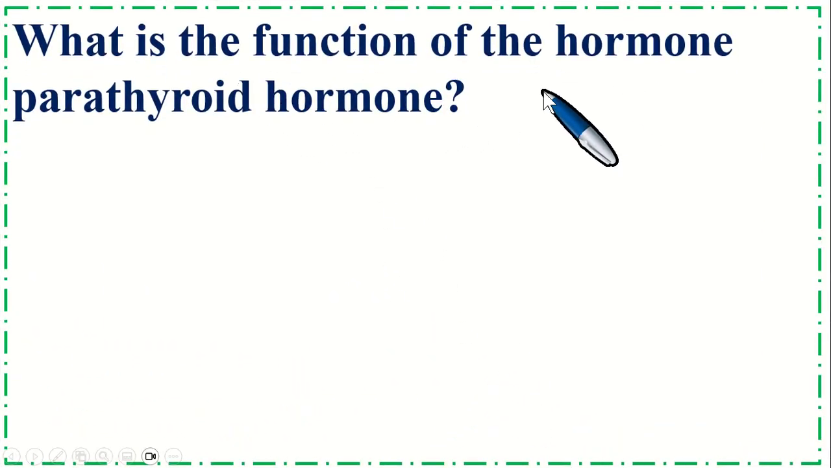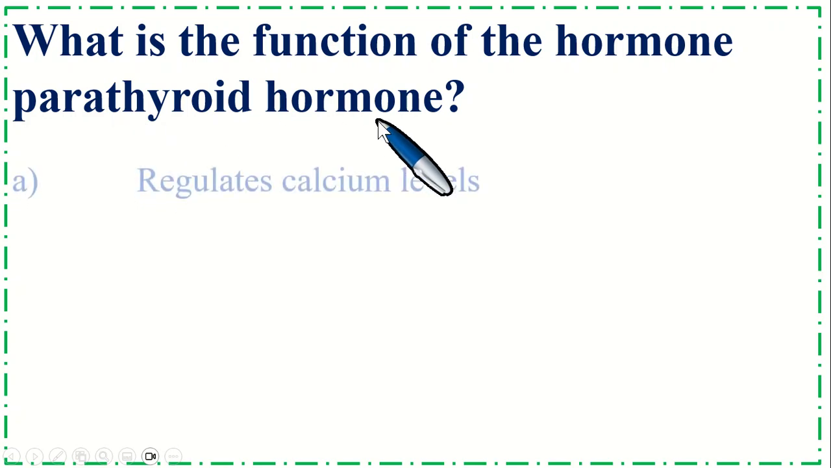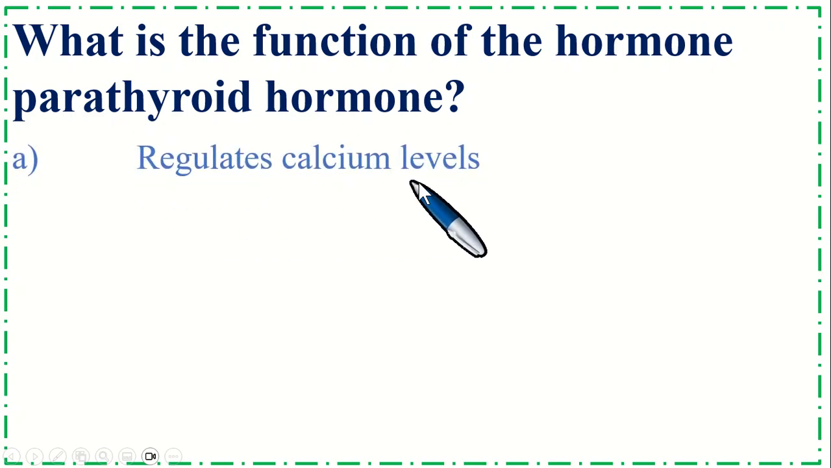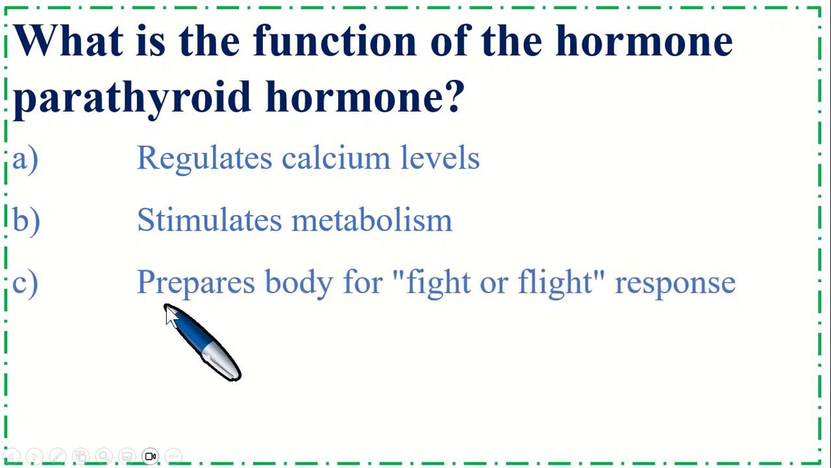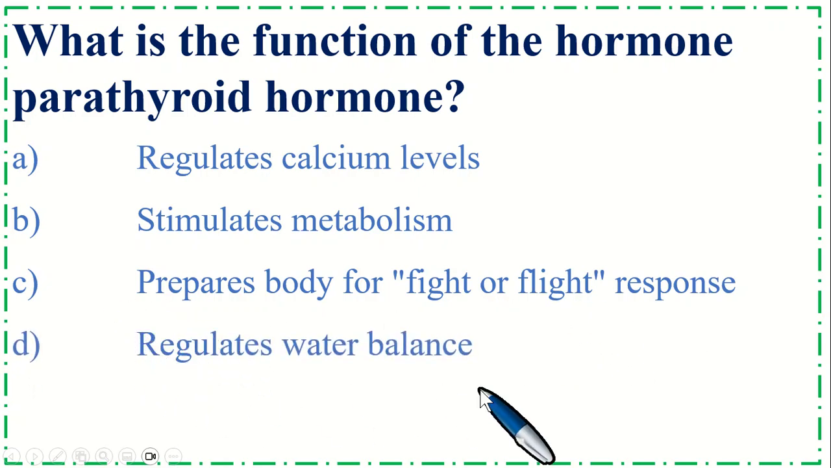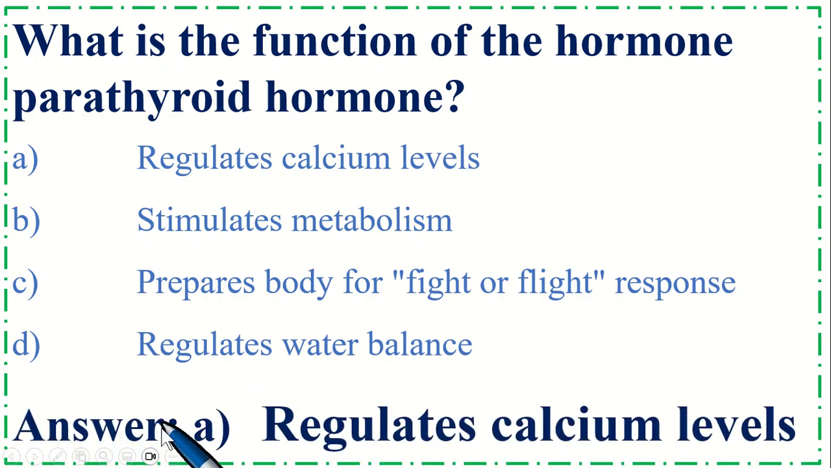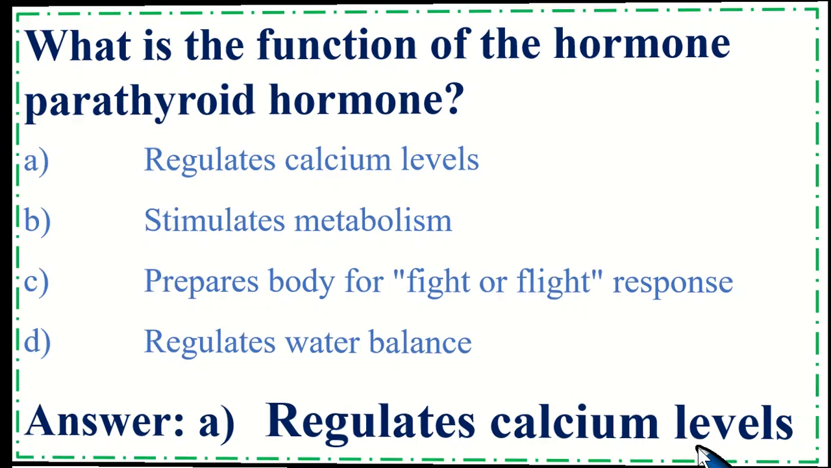What is the function of the hormone parathyroid hormone? Option A, regulates calcium level, B, stimulates metabolism, option C, prepares body for fight or flight response, and option D, regulates water balance. So the correct option is A, regulates calcium level.